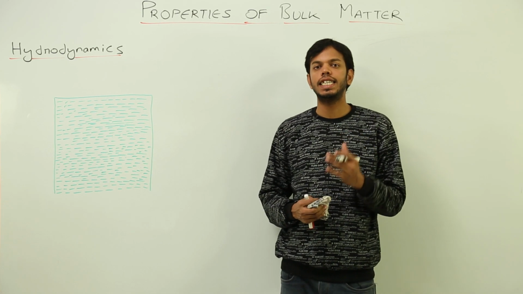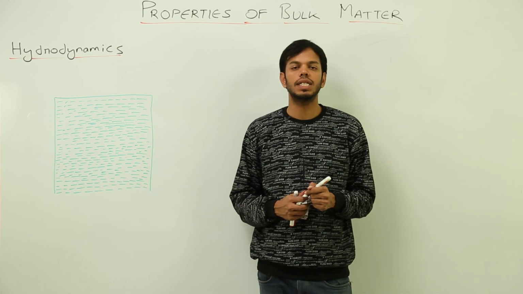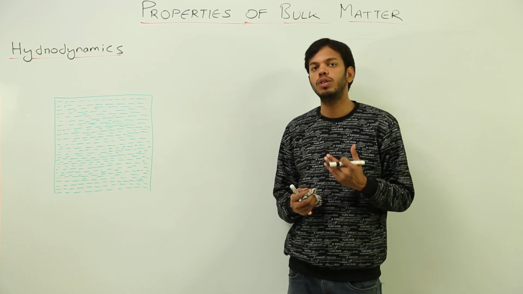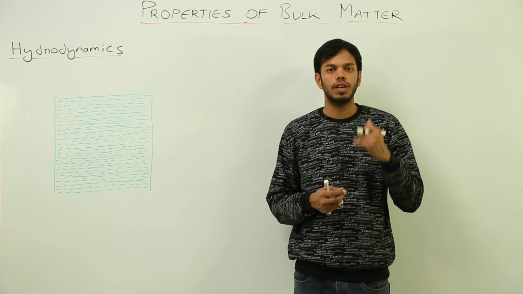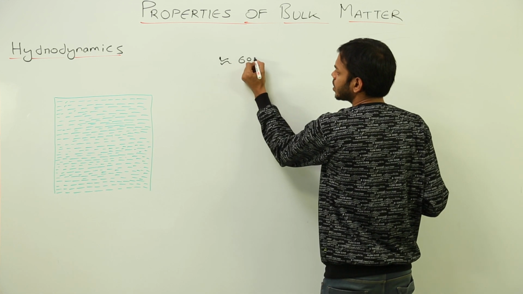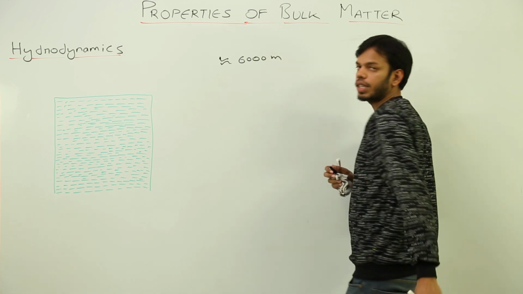There is another very interesting phenomenon which happens in nature. See, when rain happens, what do you think the height of the cloud must be from the surface of the earth? They are approximately 6,000 meters or 6 kilometers from the surface of the earth.